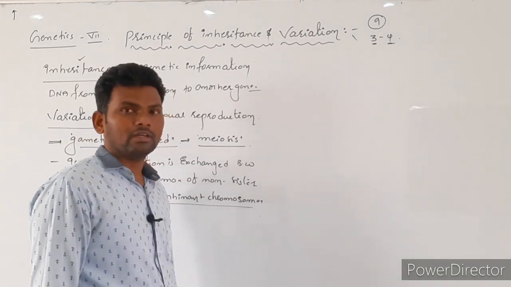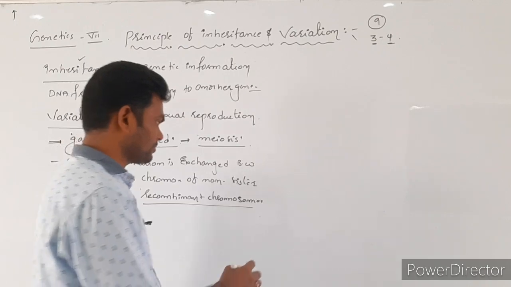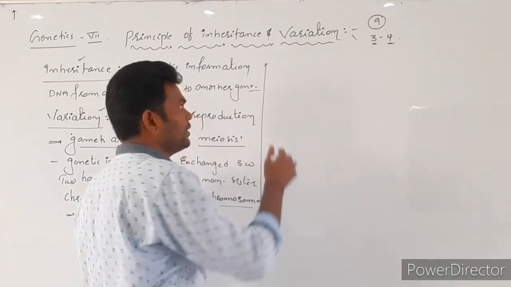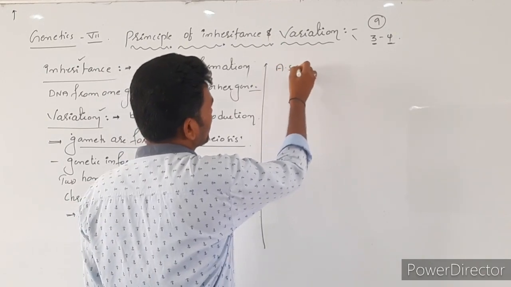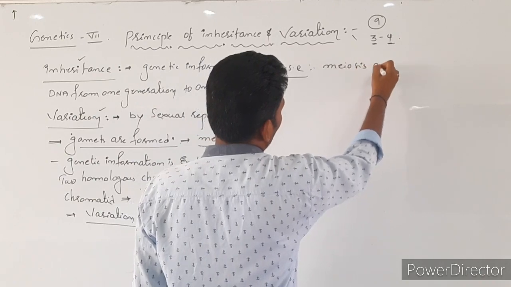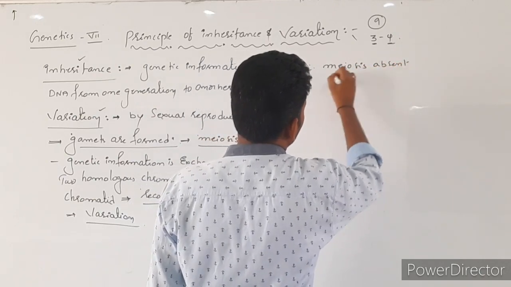For example, during sexual reproduction, these things happen. And during asexual reproduction, meiosis is absent.